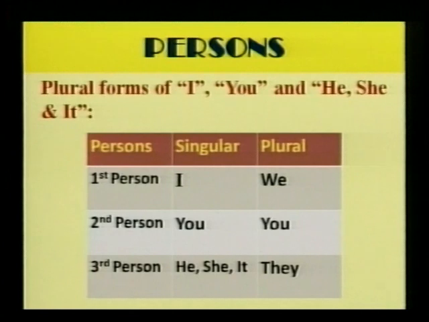Plural forms of I, you, and he, she, and it. First person singular, I. First person plural, we. Second person singular, you. Second person plural, you. Third person singular, he, she, it. Third person plural, they.